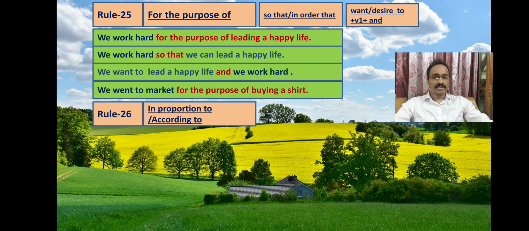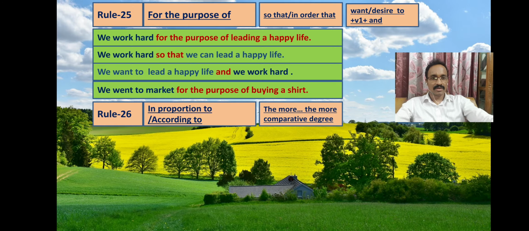In rule 26, you see, in the simple sentence we may find in proportion to or according to. In this case, to make it a complex sentence, we will use the more, the more, and this will be a comparative sentence. And to make it a compound sentence, we will connect the clauses using and.